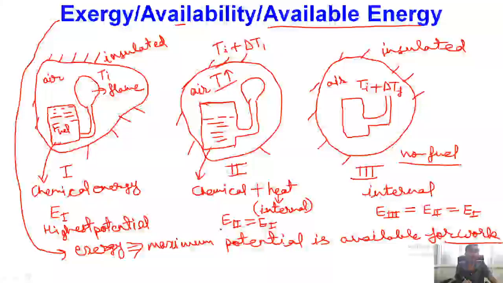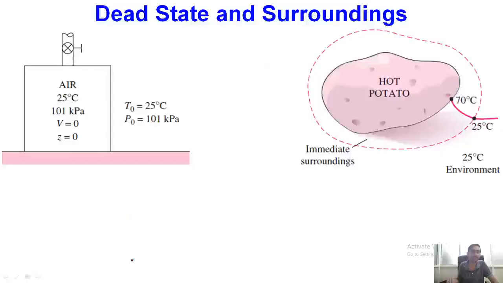So now this basic understanding of exergy should be clear to all of you from this example. The only thing we have to understand at this moment is that we may have the same energy content with different types of systems. However, the potential of that energy to convert into useful work may vary. Okay, so the maximum potential of the system is something which can be determined with the help of a quantity known as the exergy of the system. Okay, now let us try to see the concept of exergy one by one.